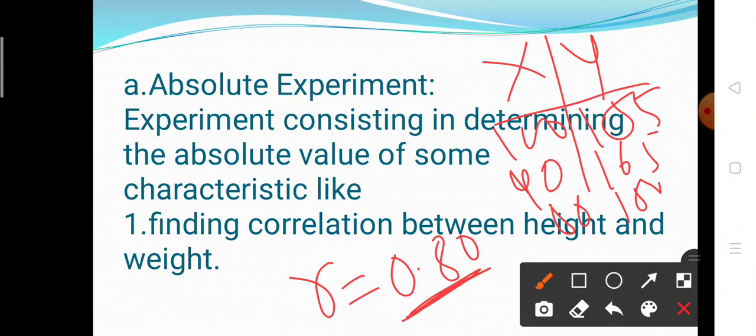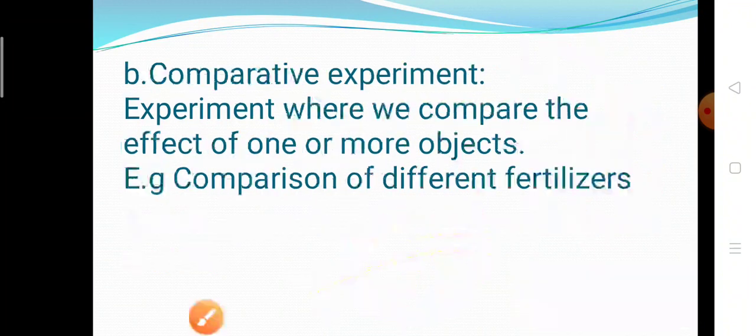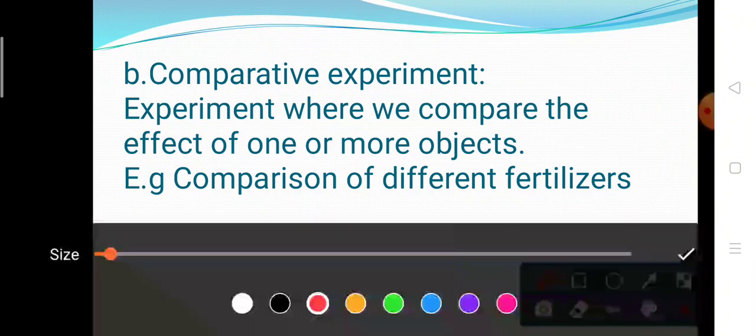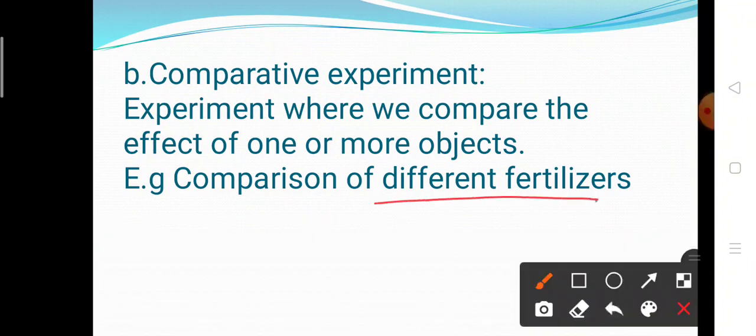So if the experiment consists in determining the absolute value of some characteristic, then it is called the absolute experiment. And what is meant by comparative experiment? Comparative is where we compare the effect of one or more objects, for example comparison between fertilizers. Comparative experiments means where we compare the objects, for example, the comparison of fertilizers, comparison of seeds, etc.